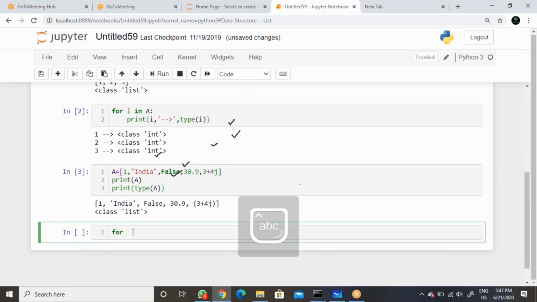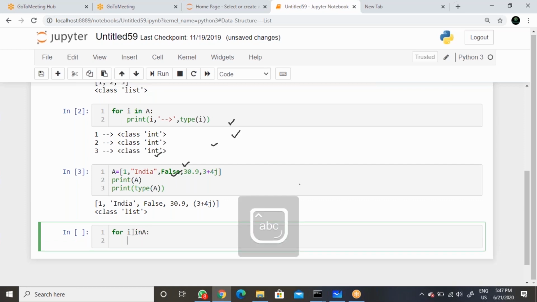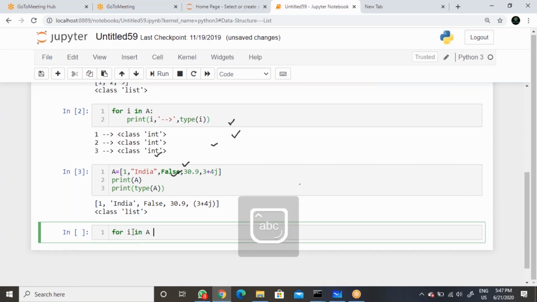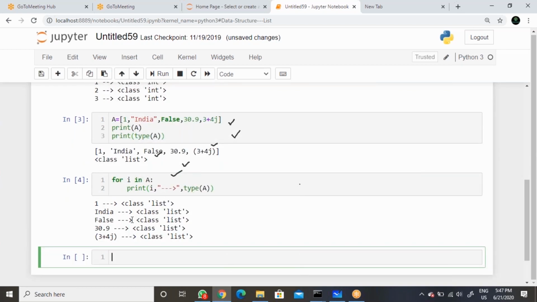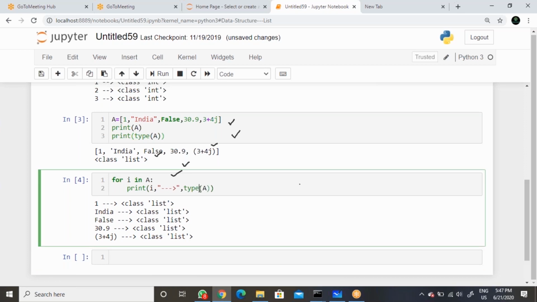Now confirm with for i in A. Don't worry about the loop syntax; we will explain loop classes with the syntax later. Then print the type of i.